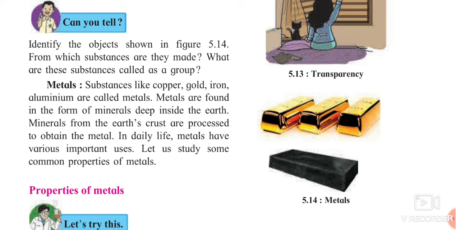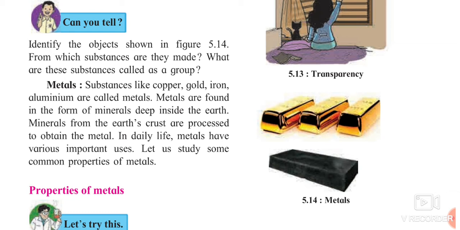Minerals from the earth crust are processed to obtain the metal. In daily life, metals have various important uses. Let us study few of the properties of these metals.